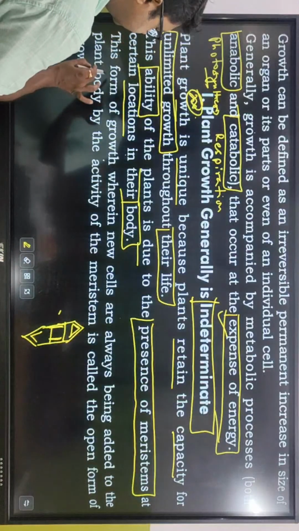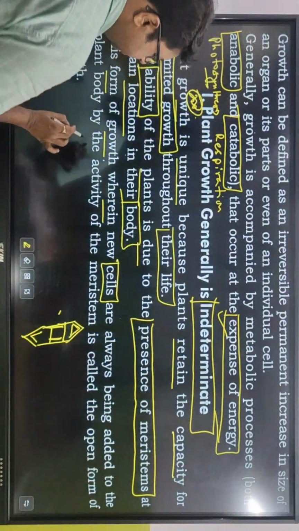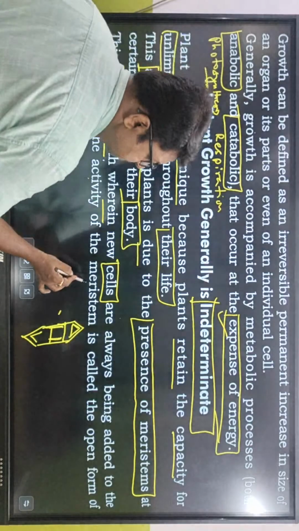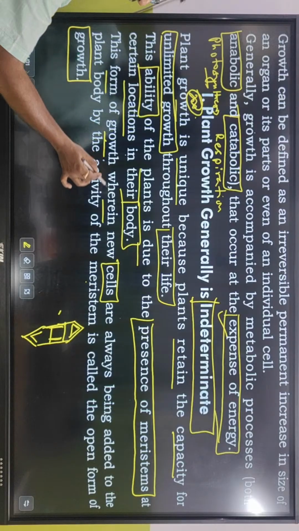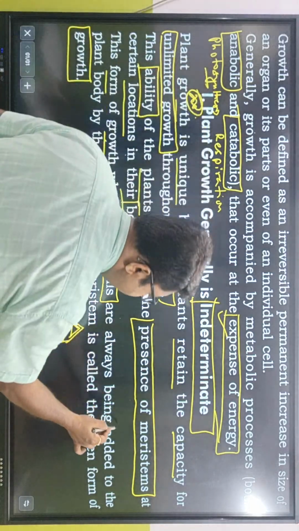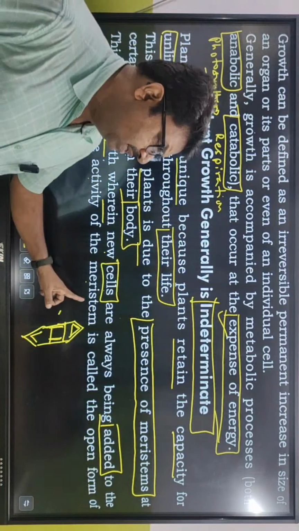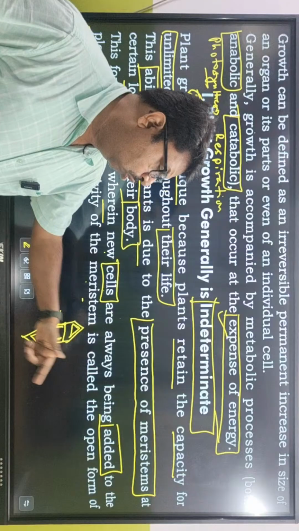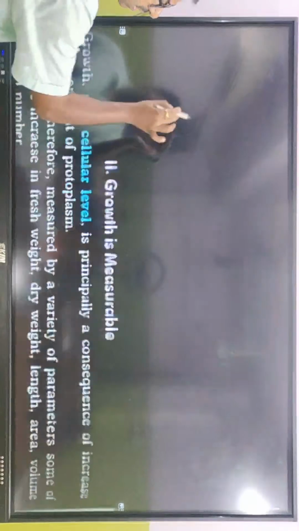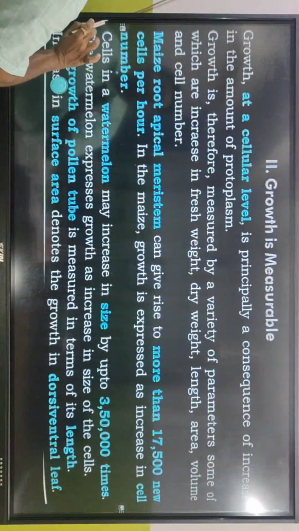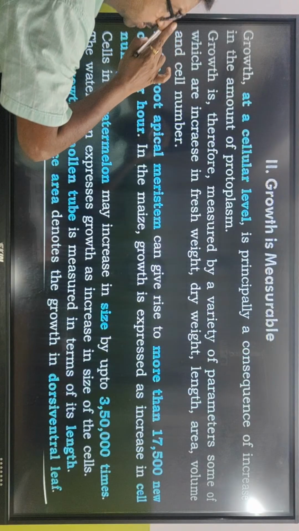This form of growth, wherein new cells are always being added to the plant body by the activity of the meristem, is called the open form of growth. So what is the open form of growth? When new cells arise from the meristems. Now, the next point is that growth is measurable.